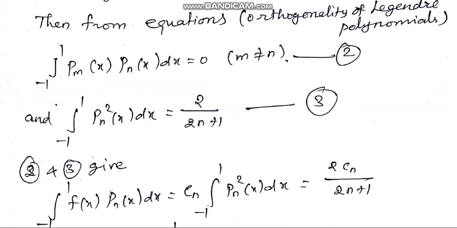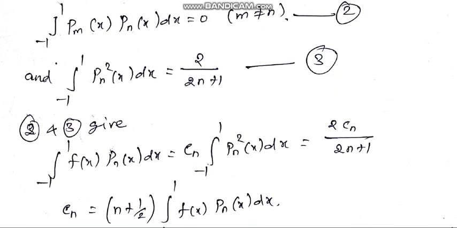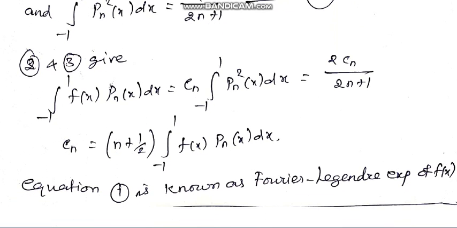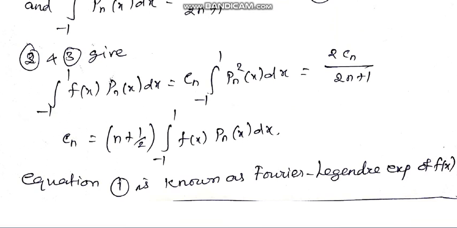So this is the second case, equation 3. The first case of the previous one is that the Legendre polynomial is equation 2, the second case is equation 3. Now taking these two equations and equating them, we find that this is 2Cn divided by 2n plus 1. So using this equation we find the Cn value, and substituting this Cn in equation 1 we find the Fourier-Legendre expansion of f of x.